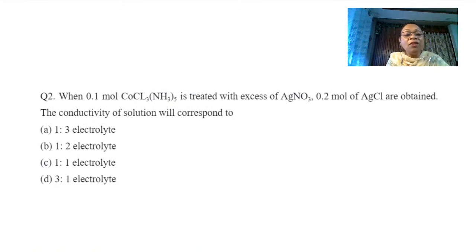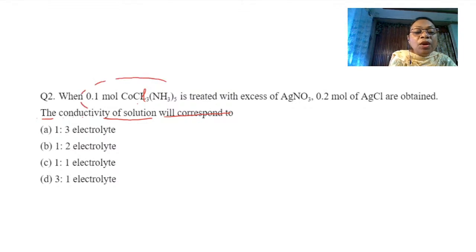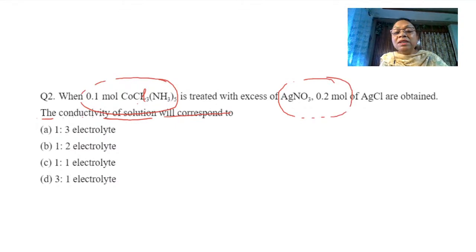When 1 mole of CoCl3 dot 5 NH3 is treated with excess of AgNO3, 0.2 mole of AgCl is obtained. You have to find out the conductivity of the solution. So now, if you remember, you have 1 mole of CoCl3 dot 5 NH3 and you are treating it with silver nitrate, 0.2 mole of AgCl is formed.